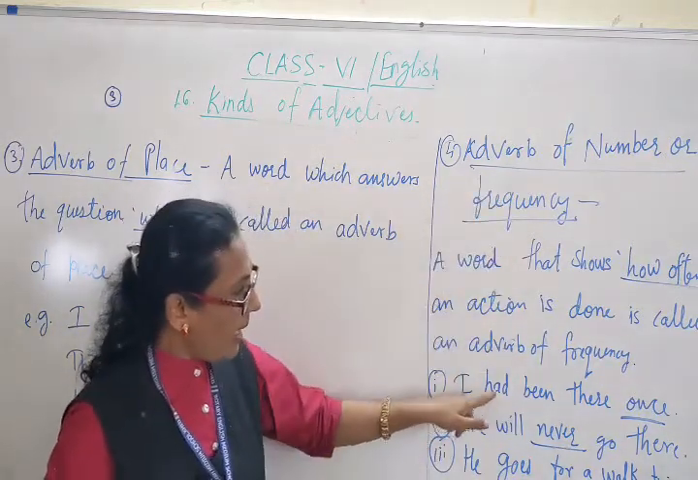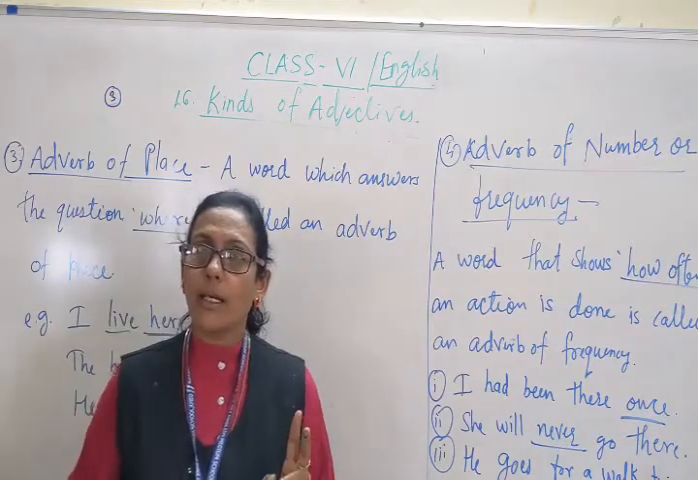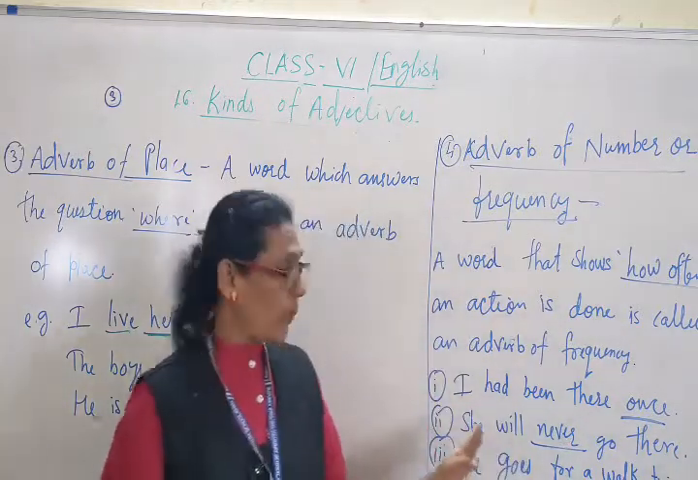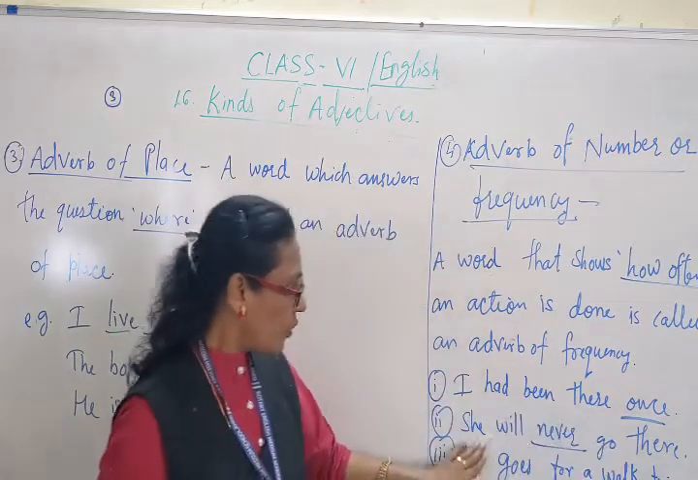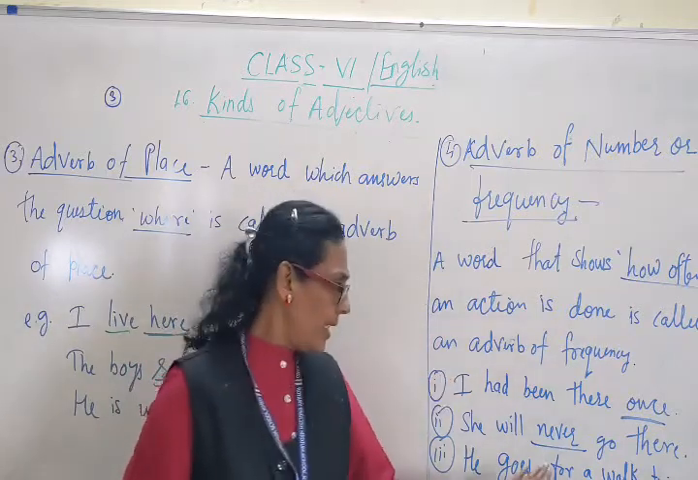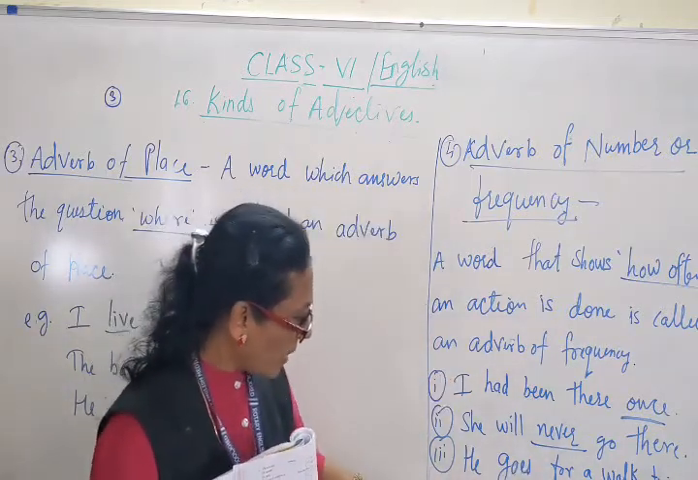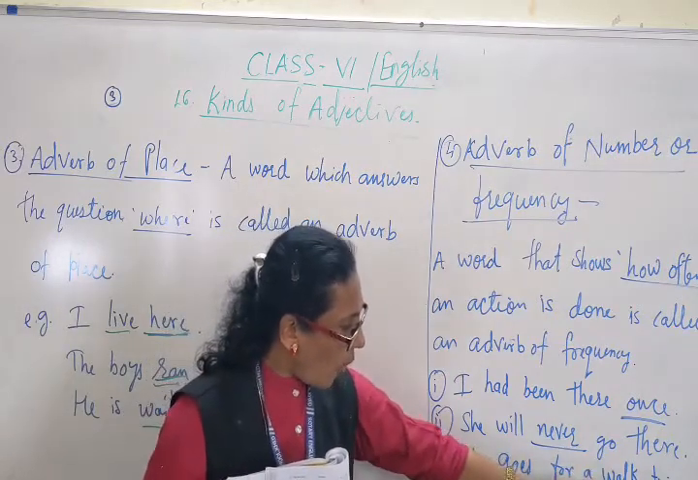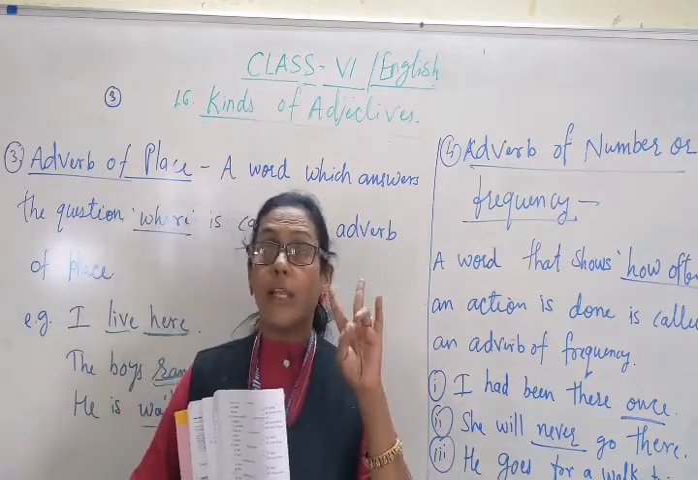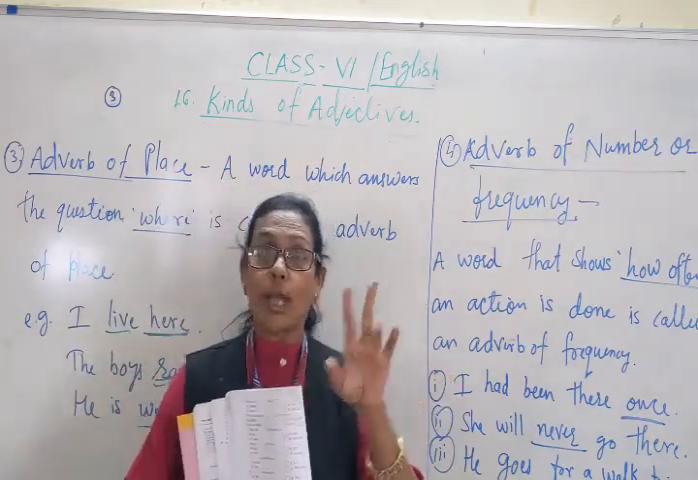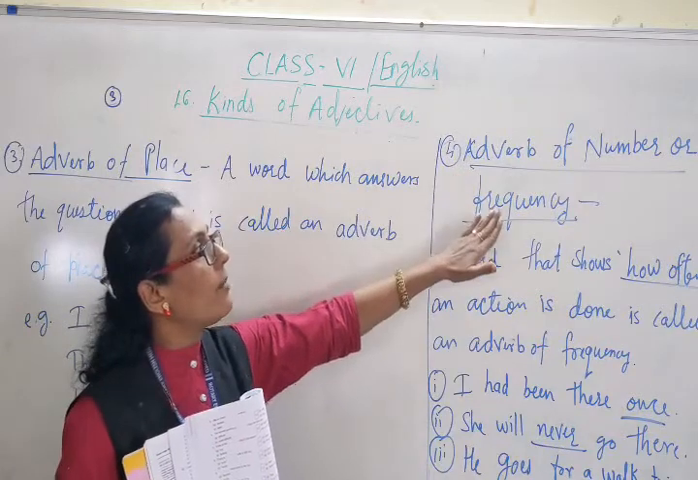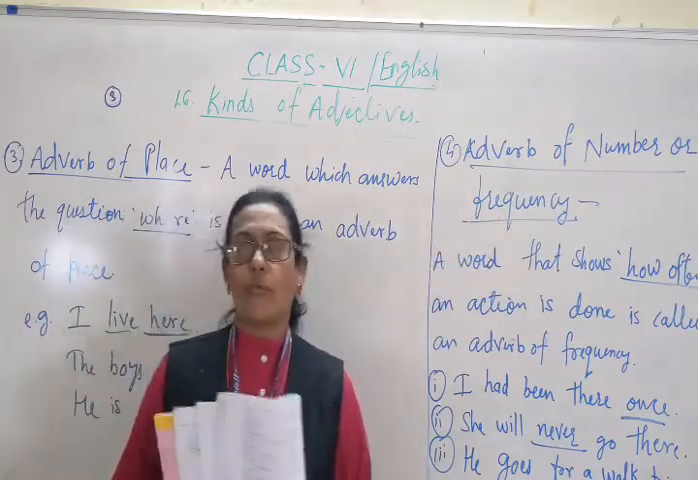For example, I had been there once. What is the frequency? Once. So that is the frequency. I had been there once. She will never go there. What is the frequency? She will never go there. And the last one: he goes for a walk twice a day. How many times does he go for a walk? Twice a day. What is the frequency? Two times. So this is called the adverb of number or adverb of frequency.